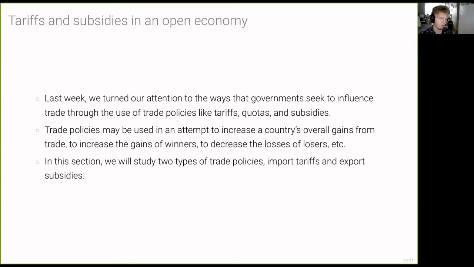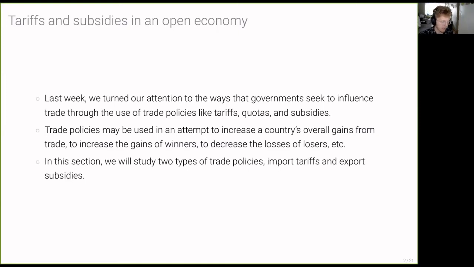So what that's going to mean is that, like last time, if home is a large economy, then its actions can influence prices because it's large enough to have an impact on overall demand for goods.